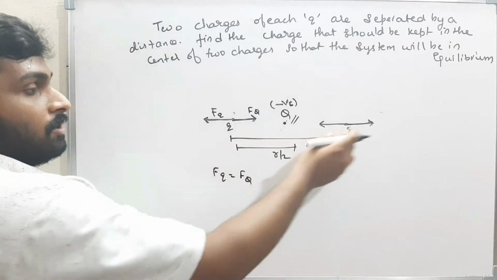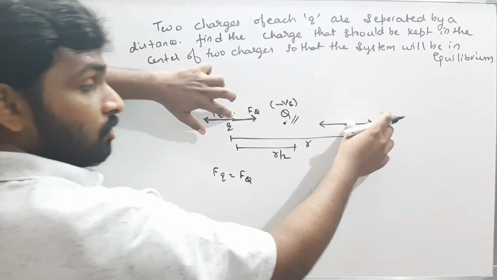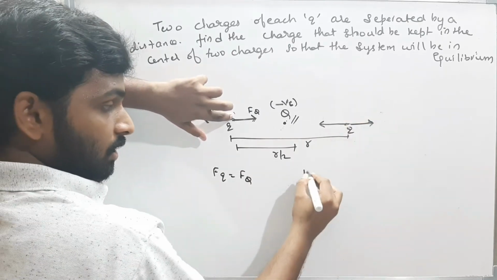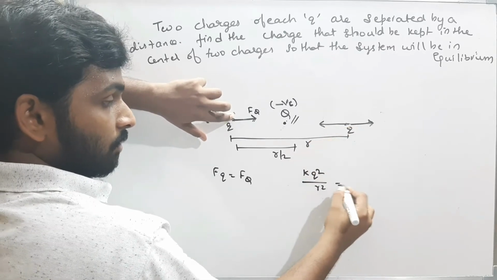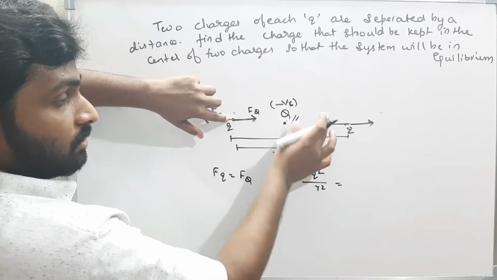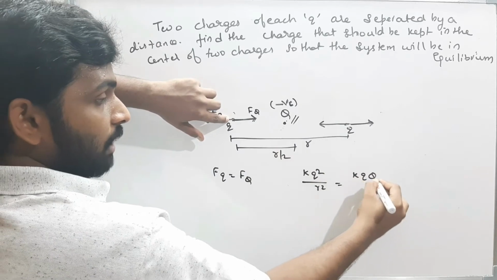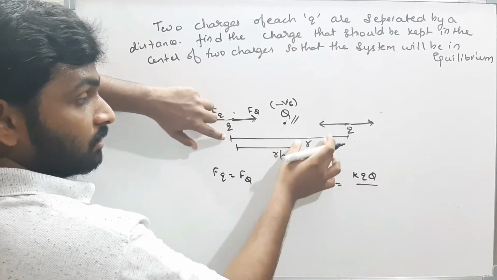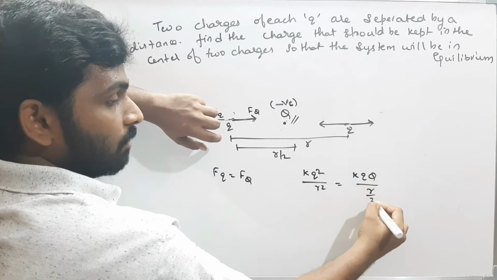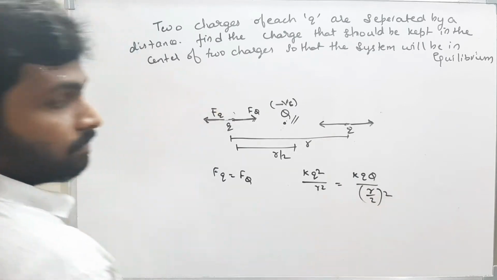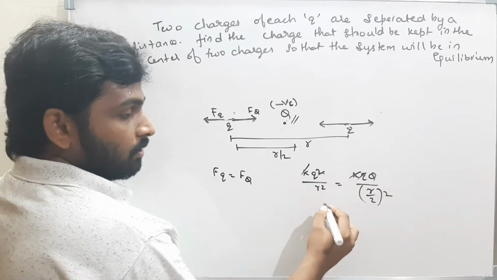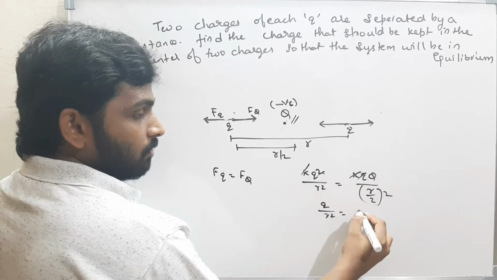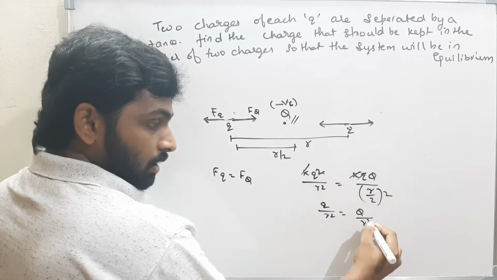Now what is the force between these two charges? Use Coulomb's law. What is the force between these two charges? That is KQ square by, what is the distance? The distance is R. This must be equal to the force between these two charges, K q into capital Q by, what is the distance? The distance is nothing but R by 2, R by 2 whole square. Kq cancelled off. What is remaining? Q by R square must be equal to capital Q by R square by 4.